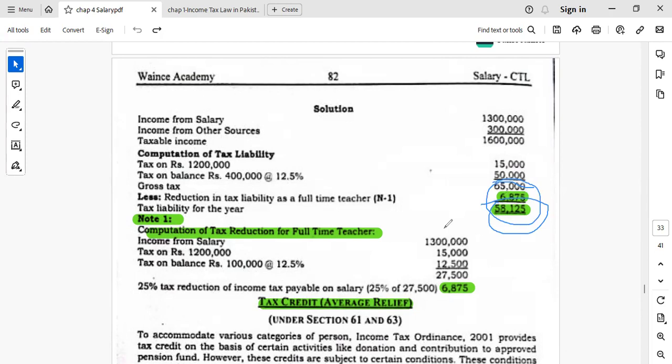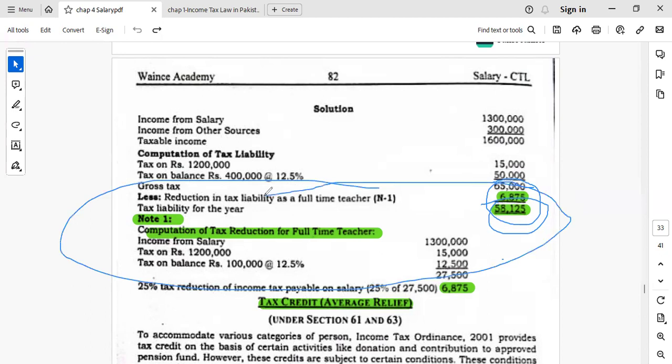So this was all with respect to the salary and their tax liability. So up till now, you must be able to calculate the total income from the salary, taxable income after applying all the adjustments with respect to these allowances, perquisites and other elements, deductible allowances, and then apply the slab rates of the tax on the salaried individuals, and then calculate the tax of the employee.